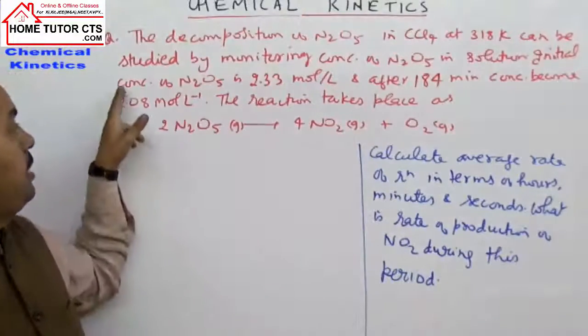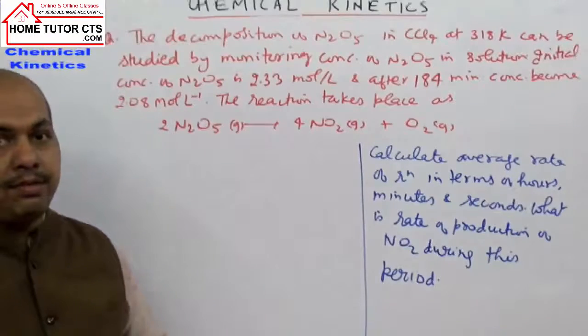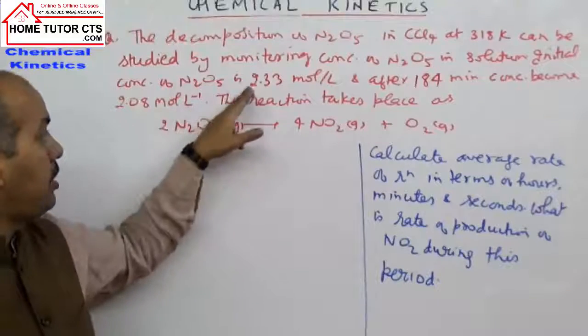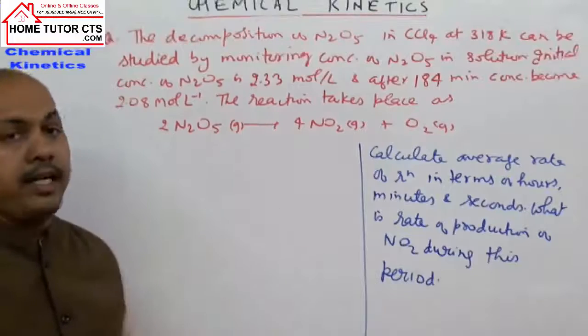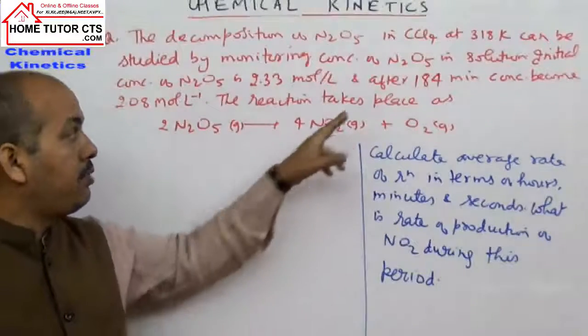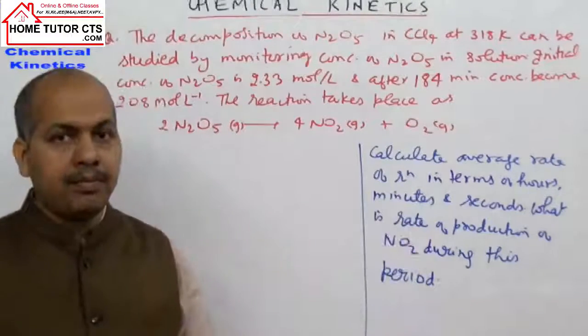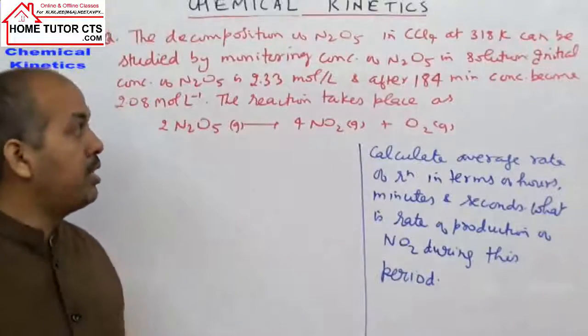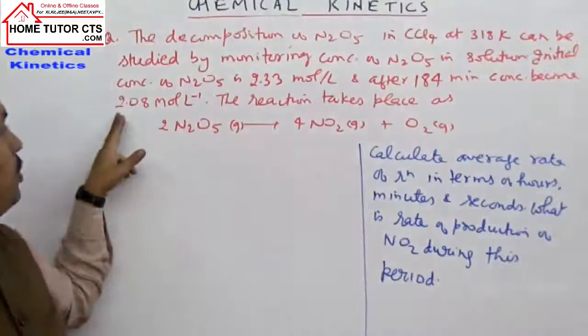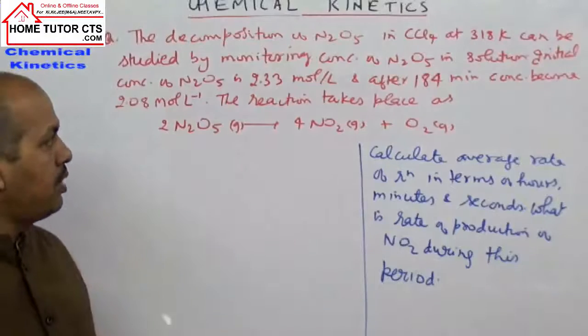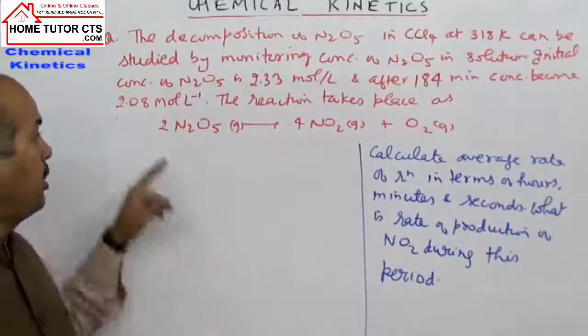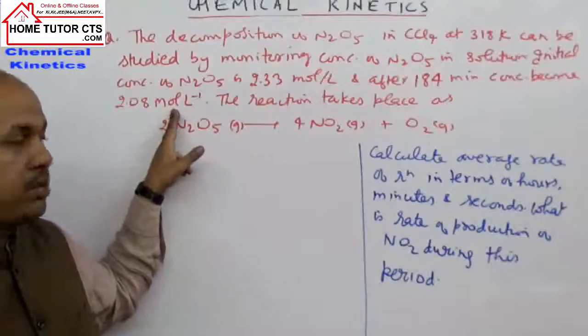Initial concentration of N2O5 is 2.33 moles per liter, and after 184 minutes, the concentration becomes 2.08 moles per liter.